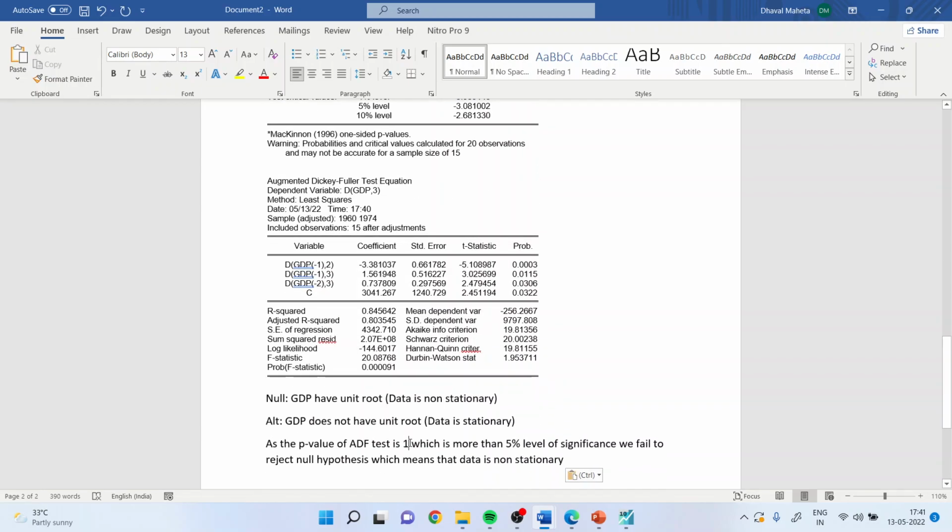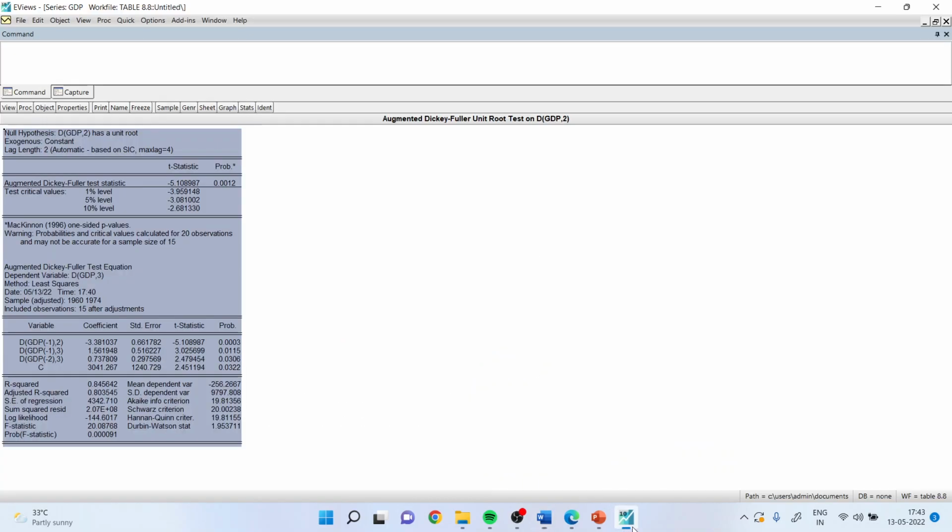As the p-value of the ADF test is 0.0012, which is less than the 5% level of significance, we reject the null hypothesis, which means that the data does not have a unit root and the series is stationary. Let us go back.